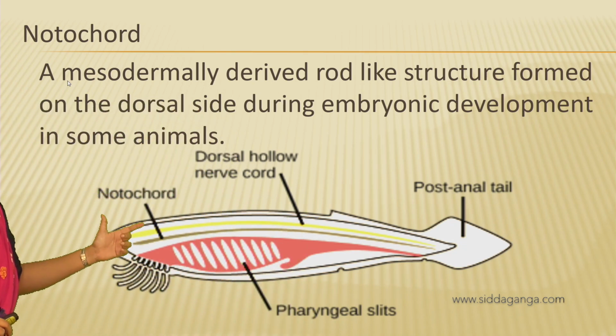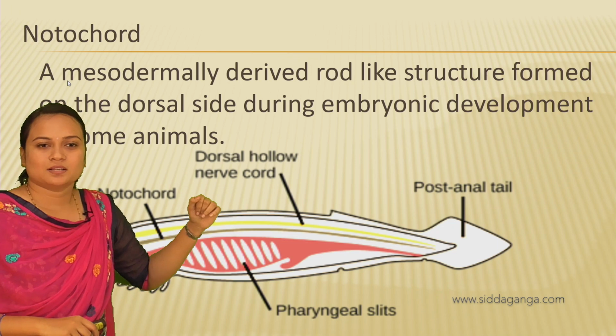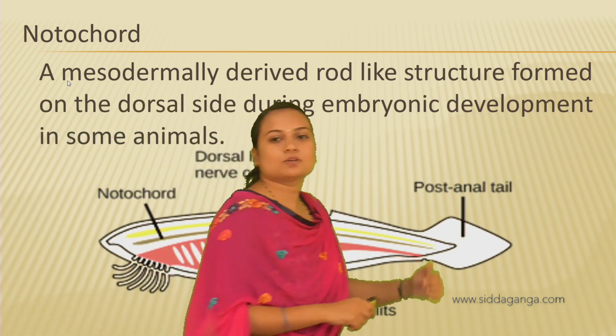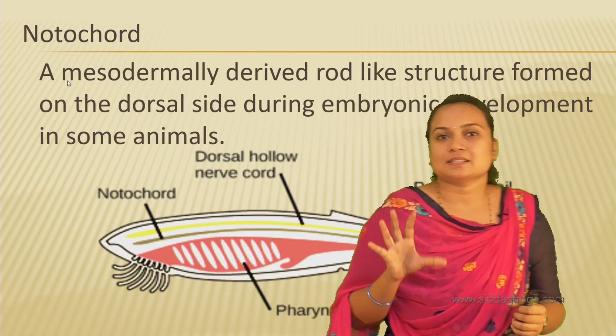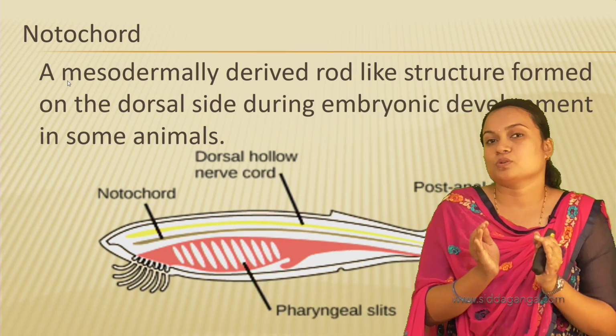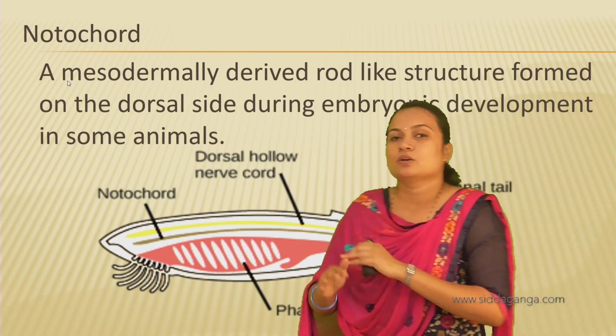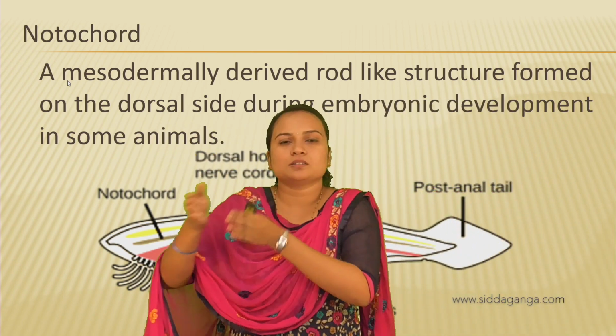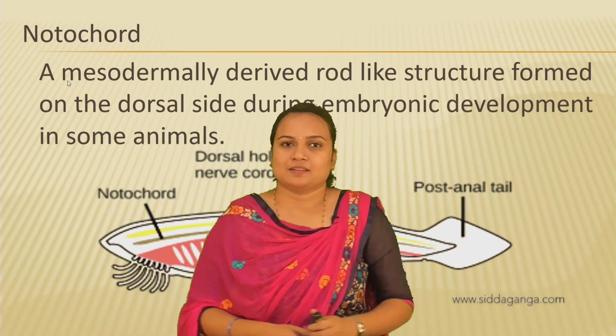So here: notochord, dorsal hollow nerve cord, pharyngeal gill slits and also post anal tail. These are the basic characters, the most primitive characters for the classification of higher organisms, somewhat developed higher organisms.